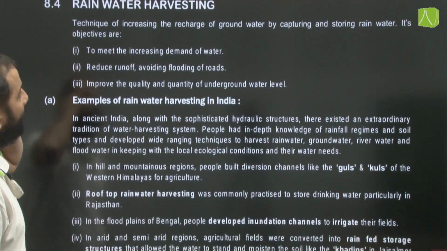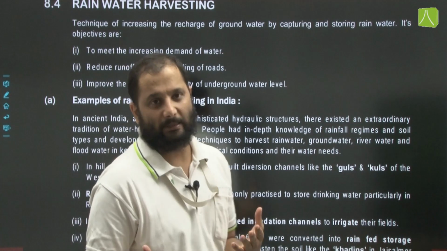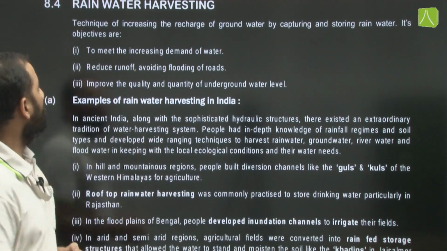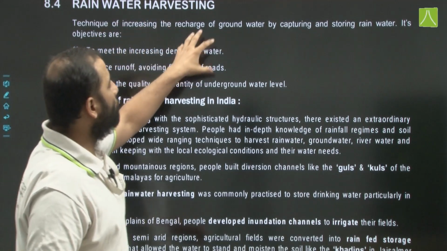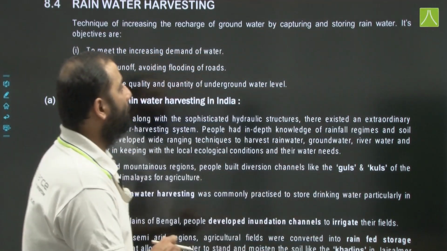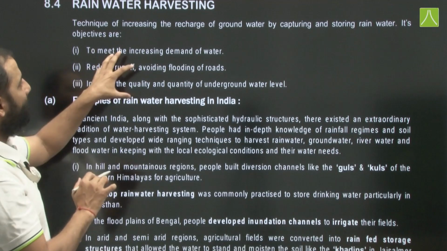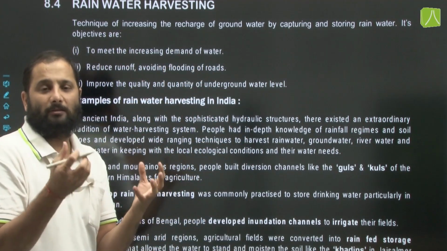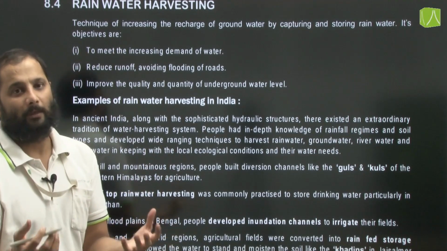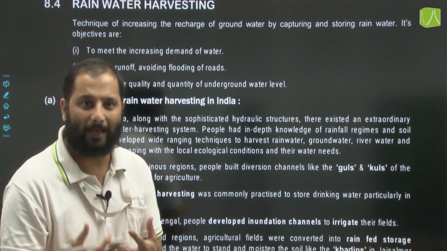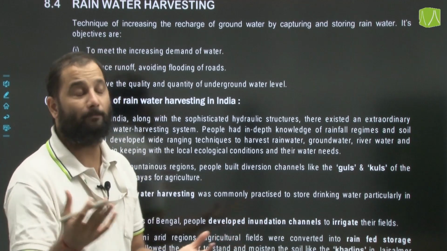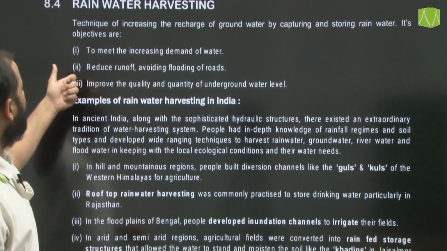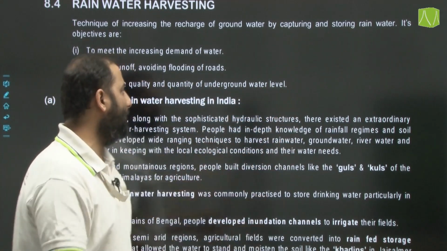Now, the need for rainwater harvesting: rainwater can be harvested and put to some use. It is a technique of increasing the recharge of groundwater by capturing and storing rainwater. Its objective is to meet the increasing demand of water, because the fresh water available to us is limited. Therefore, this resource has to be utilized in a proper and judicious manner. It also reduces runoff, avoids flooding of roads, and improves the quality and quantity of underground water.